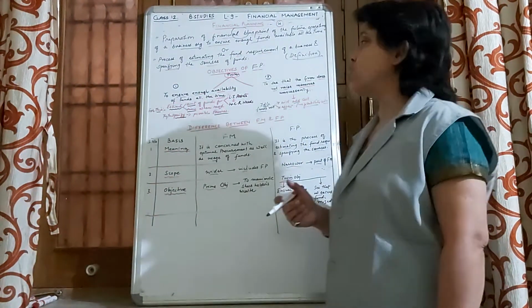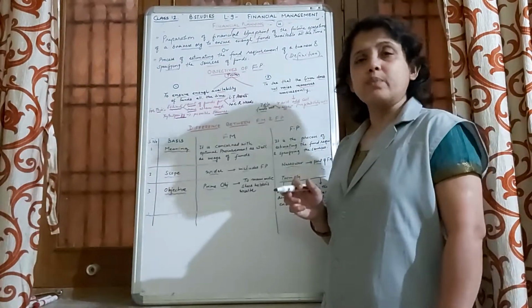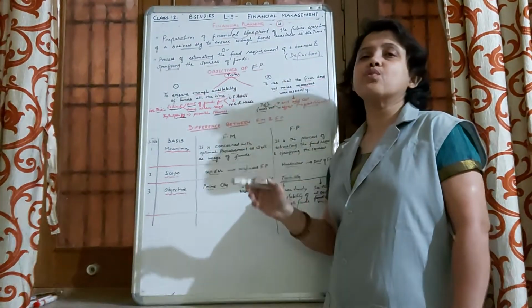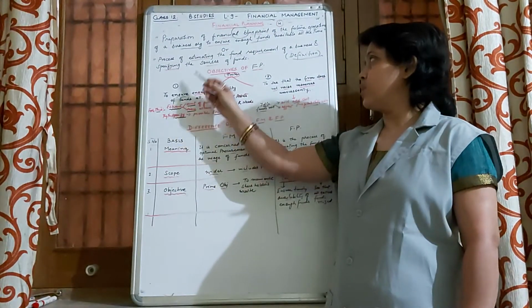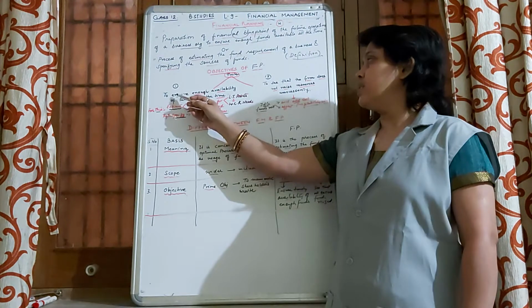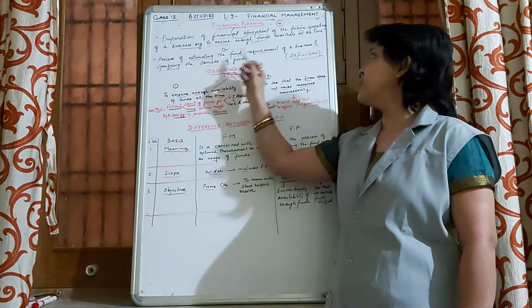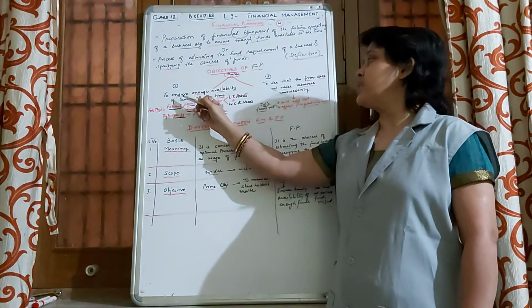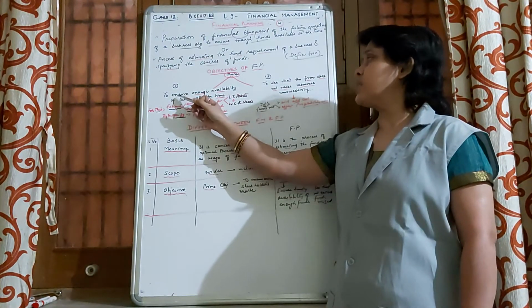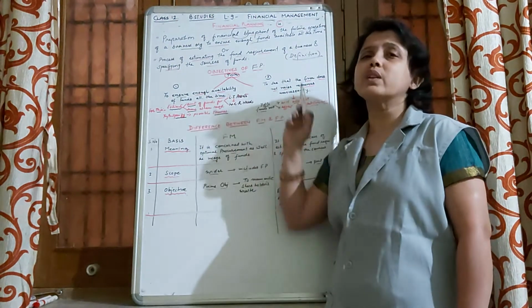Now we will be learning about the objectives of financial planning. There are two objectives or twin objectives of financial planning. The first is, from the definition itself you can see, to ensure estimating the fund requirement and specifying the sources. So financial planning's first objective is to ensure enough availability of funds all the time.